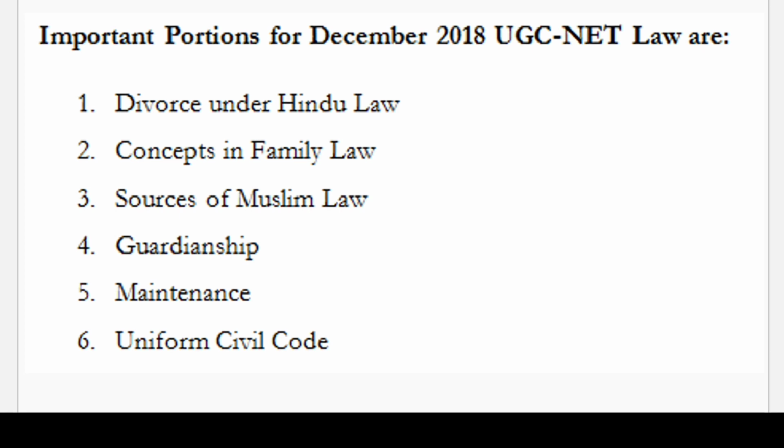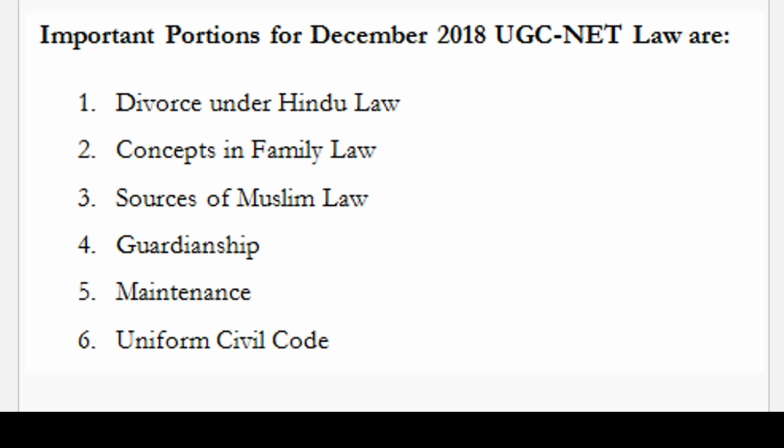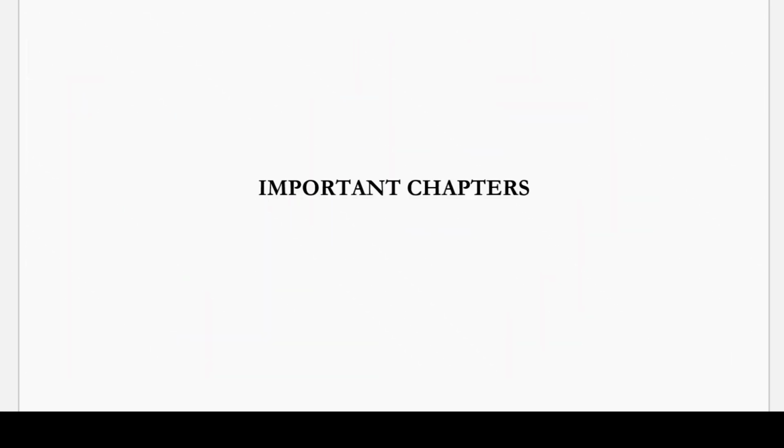The next thing is quite important: maintenance under different statutes like CrPC, the Hindu Marriage Act, or any other act under family law. That was not asked in July 2018, so these questions are really very important for UGC NET December 2018. So maintenance is important, and the next part is the uniform civil code. I hope you people have gone through a lot of articles and case laws for the uniform civil code, so you can expect case laws from it as well. So these are the 6 portions or chapters that are quite important for UGC NET December 2018, and we don't want you to miss them for revision before going to the exam.